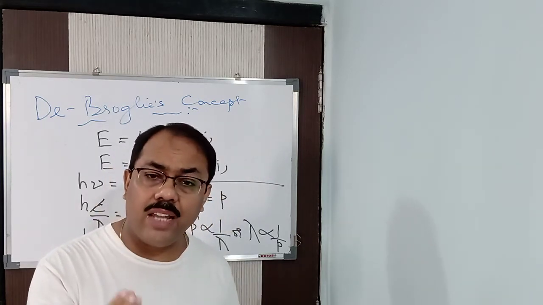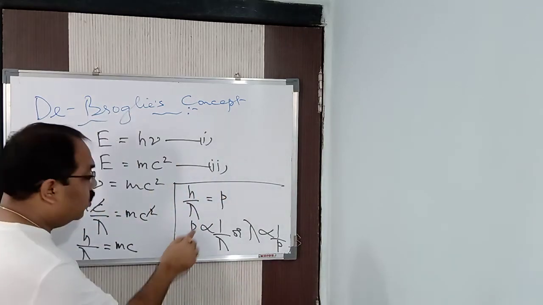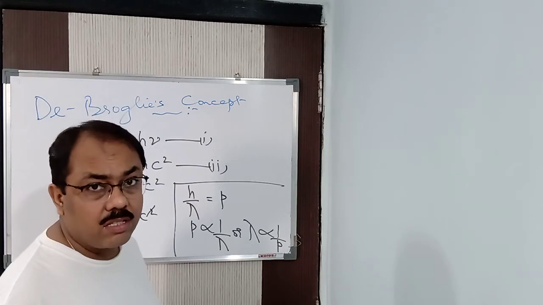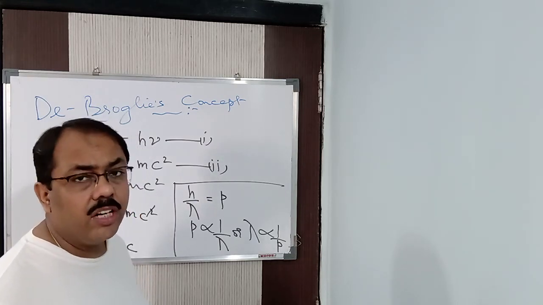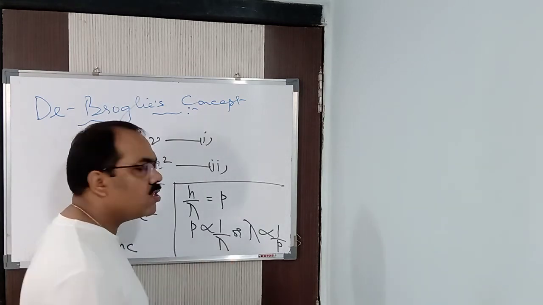But for a subatomic particle, the mass is quite negligible. For an electron, it is 9.1 into 10 to the power minus 31 kg, into a velocity nearly that of light, 3 into 10 to the power 8. If you multiply, the momentum is very small, so the wavelength is large.